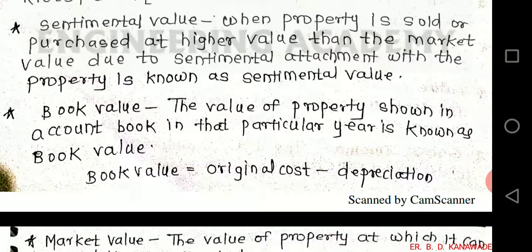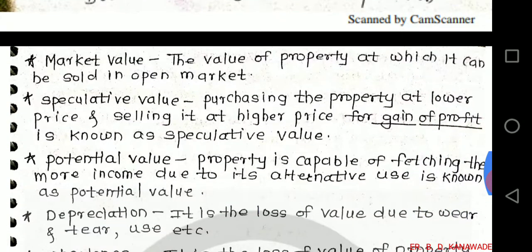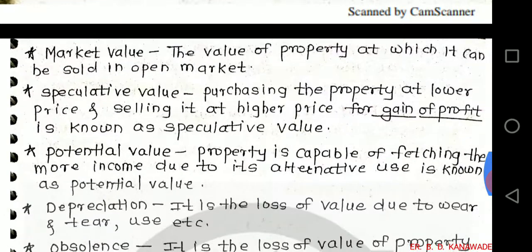Book value: the value of property shown in account book in that particular year is known as book value. Book value is equal to original cost minus depreciation. Market value: the value of property at which it can be sold in open market. Speculative value: